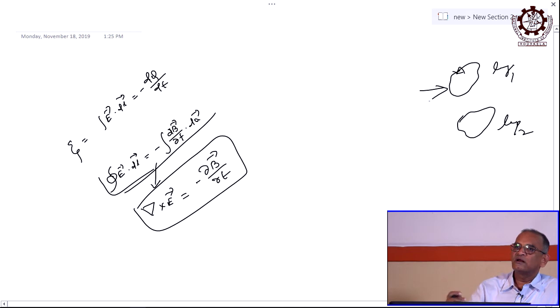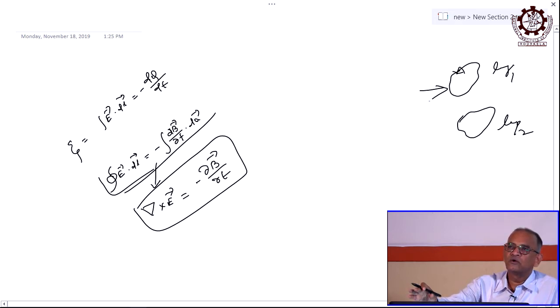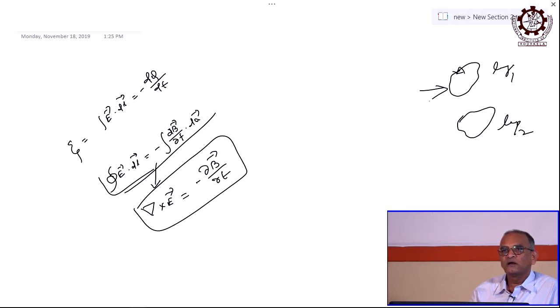If current is there, there is electric field, magnetic field also, right. So, magnetic flux will link with loop 2 also. Then how this current is varying, the EMF varying in loop 1, affects the EMF generated in loop 2, right. So, that is called mutual induction.